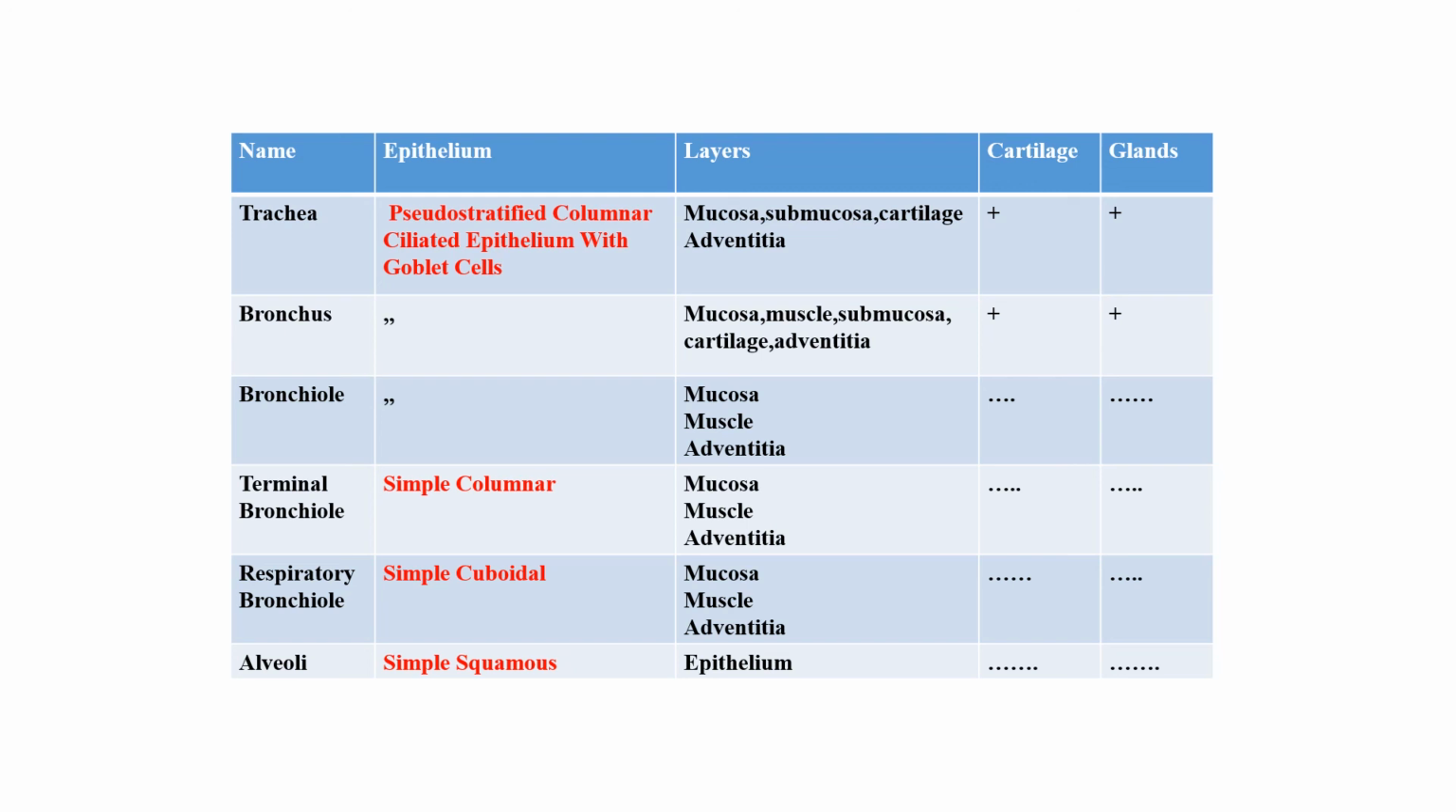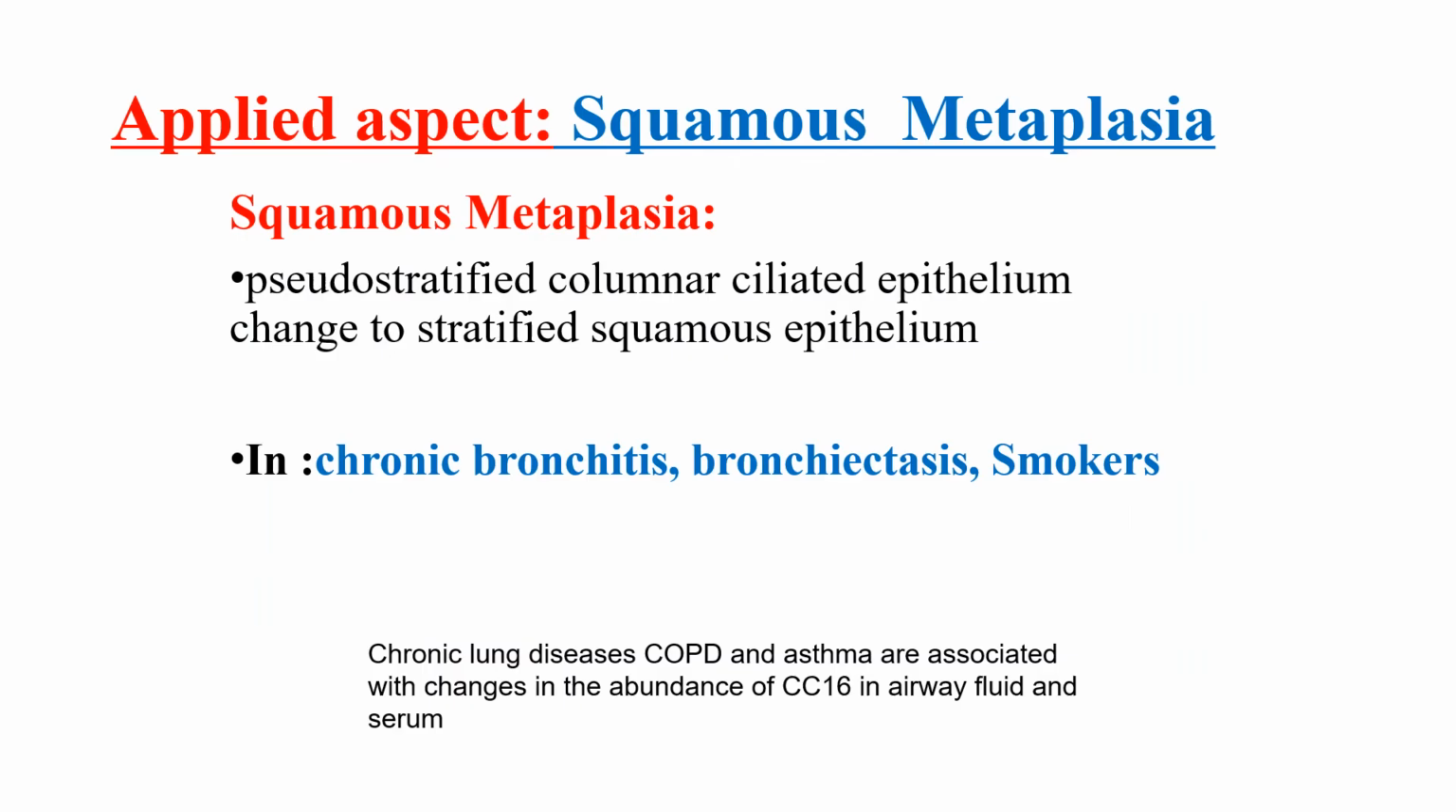Alveoli: simple squamous epithelium with pneumocyte 1 and 2. Pneumocyte 2 are the stem cells, and they also secrete surfactant, which reduces the surface tension. Now, this is homework for you. You have to read about the applied aspects. What changes occur we can discuss in the class or SDL.